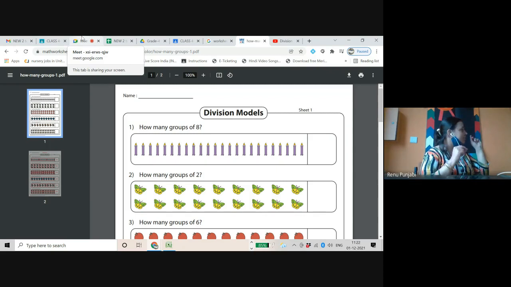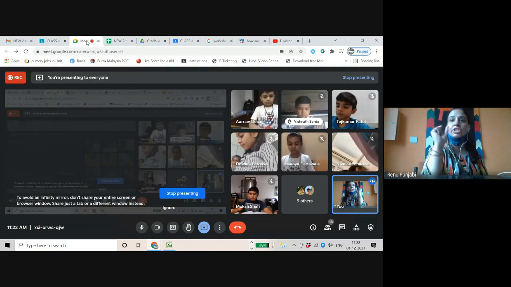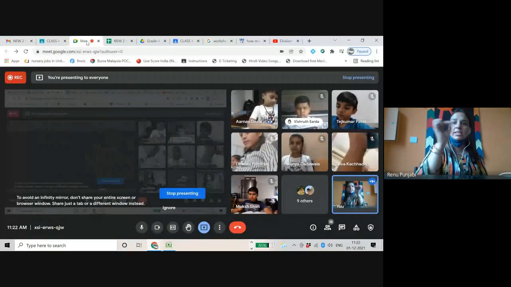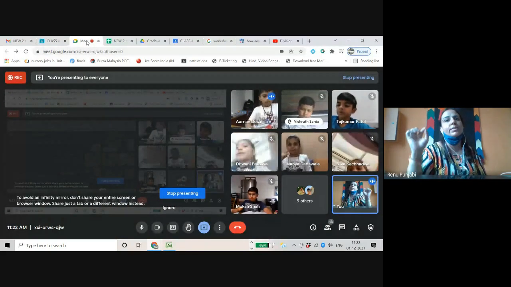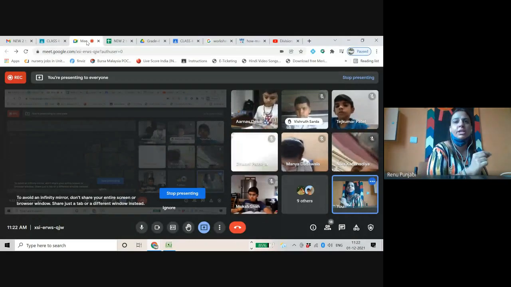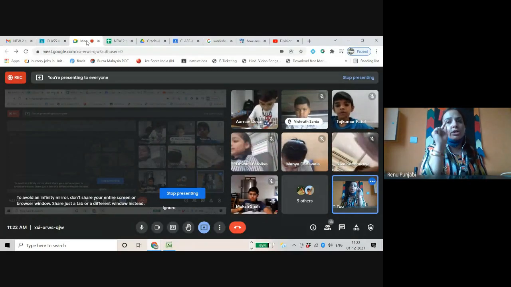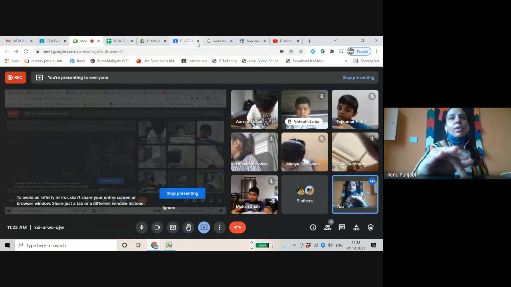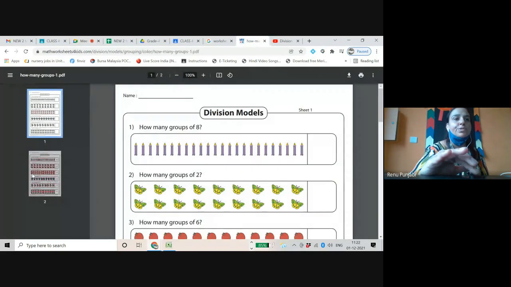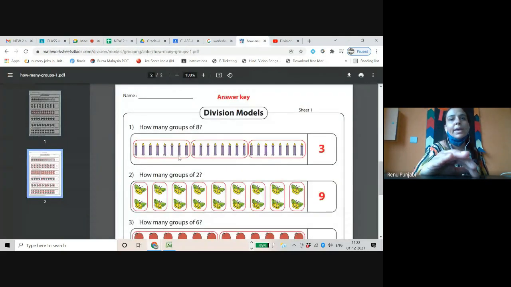So first you start drawing. Draw, students. You can draw any shape, whichever you like, but it should be 18 objects. Whether circle, star, ball, whatever picture you like, draw them, and you have to make the groups like this. See, make the groups like this. Cover them in the groups. See here on the page.